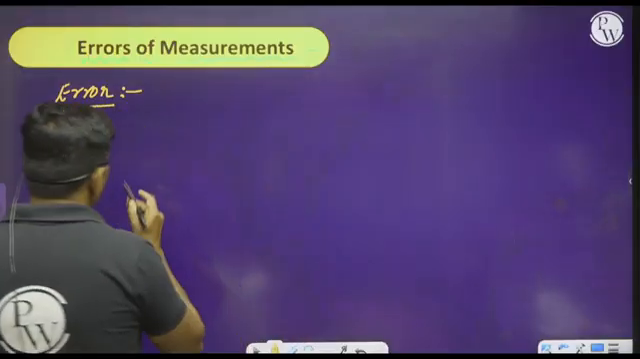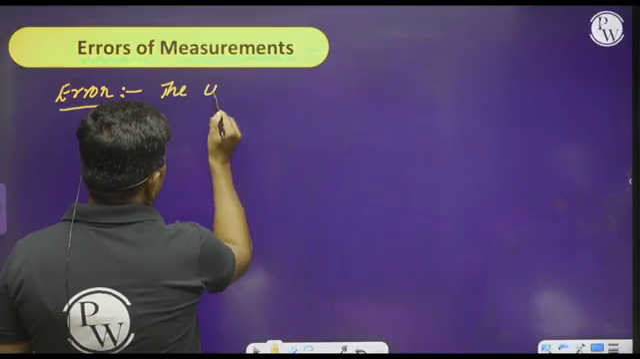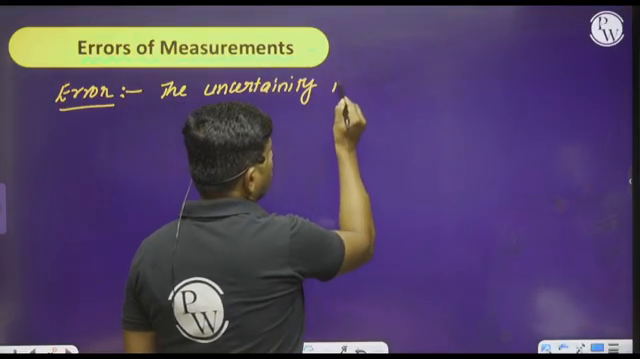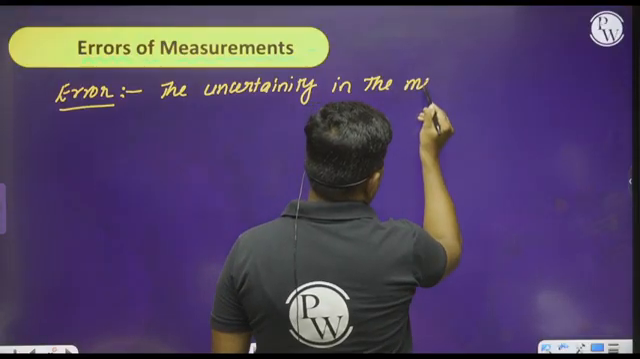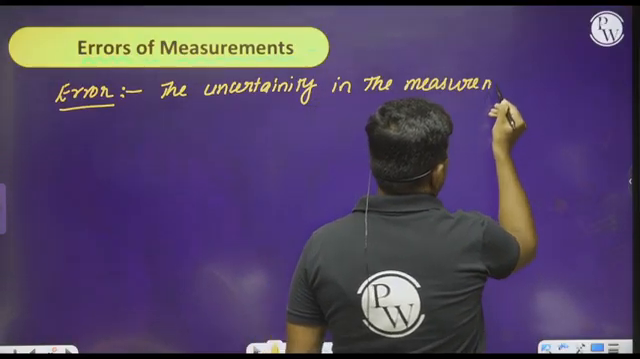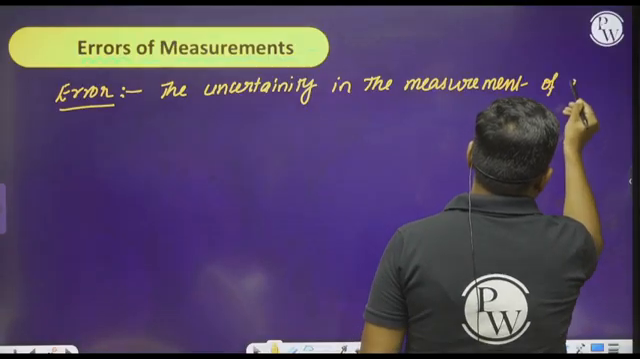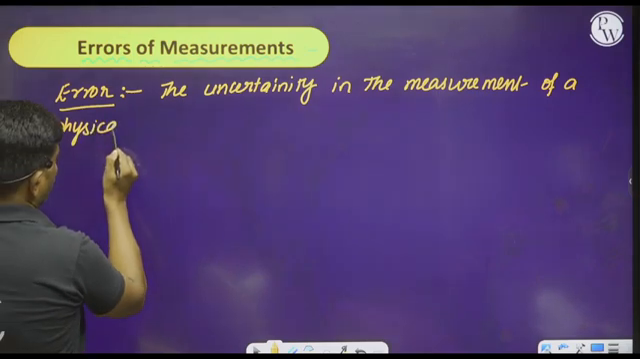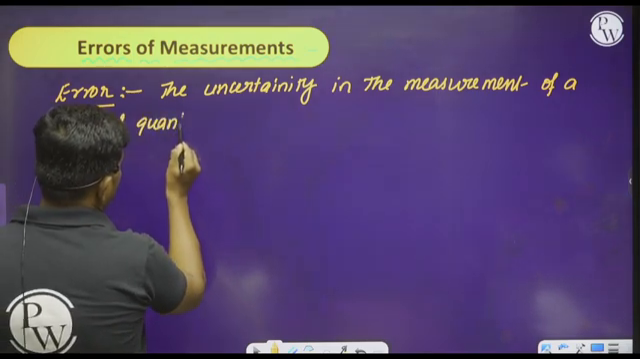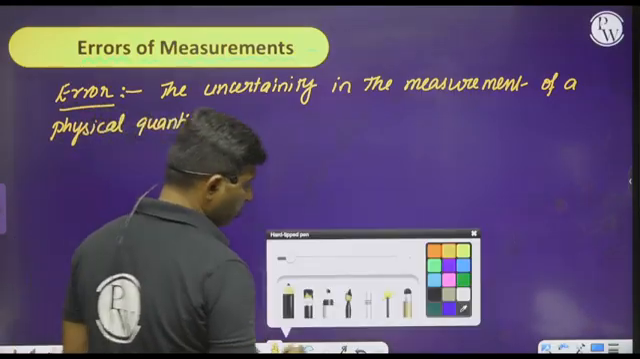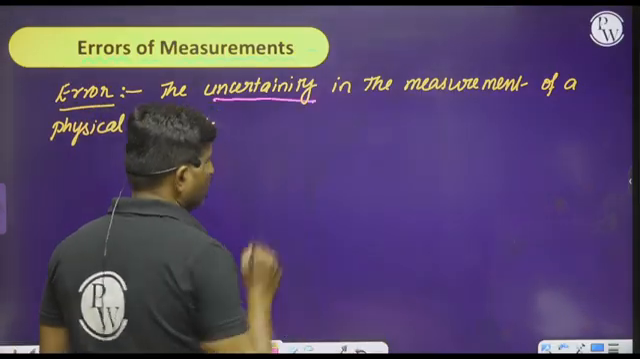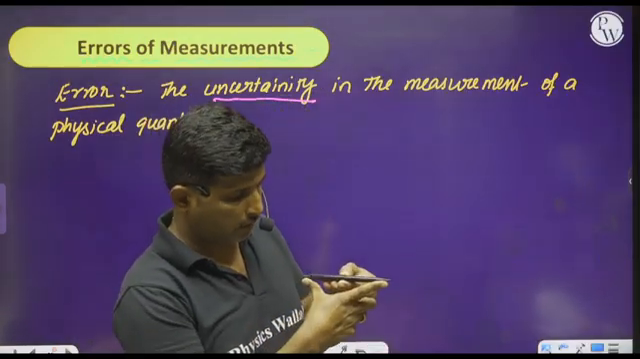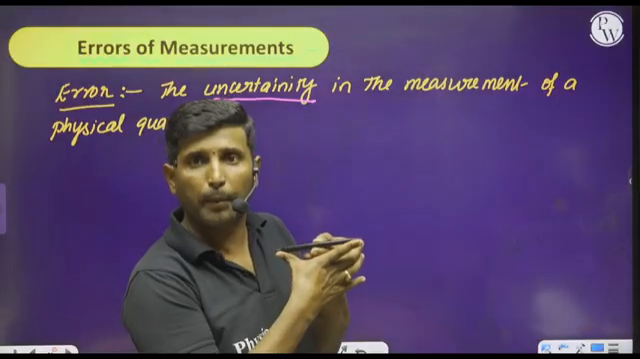See here, what is an error? Error is defined as the uncertainty in the measurement of a physical quantity. So what is this uncertainty? For example, see here, I will take this pen, and I will measure the length of this pen.